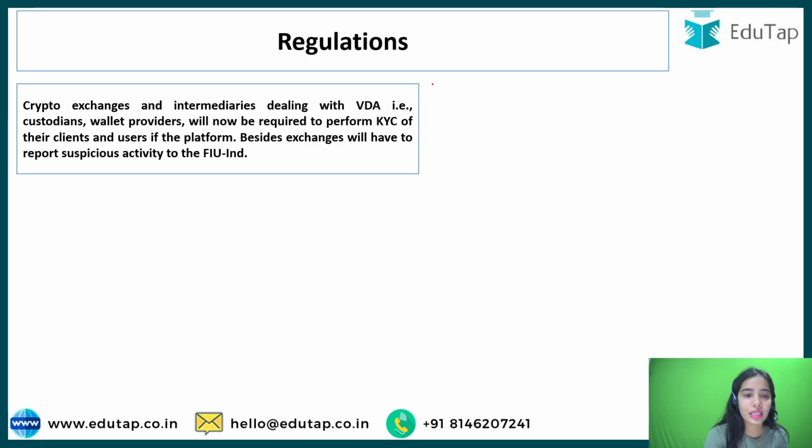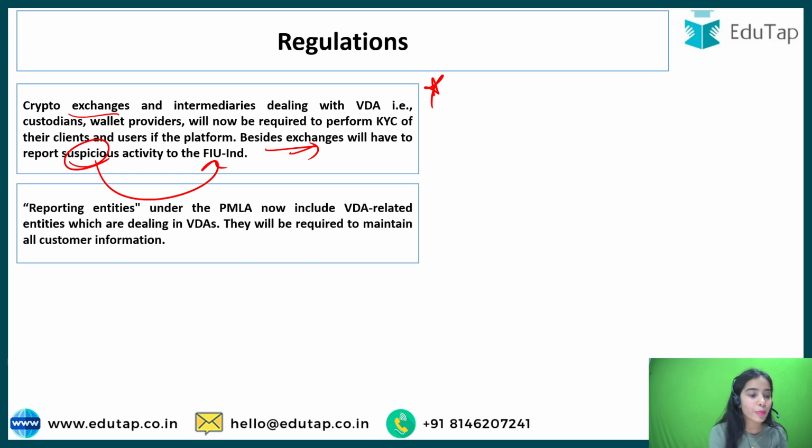So the first regulation: I hope you have understood that the exchanges, custodians and wallet providers have to provide information regarding suspicious activity to the FIU of India, and crypto exchanges also have to perform the KYC of their clients. Reporting entities, that is the crypto agents, crypto exchanges and intermediaries, are the reporting entities under the PMLA for cryptocurrency.